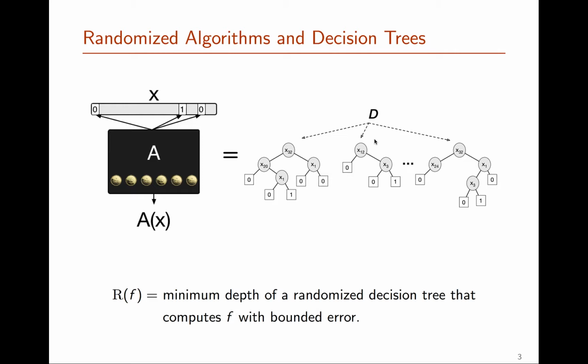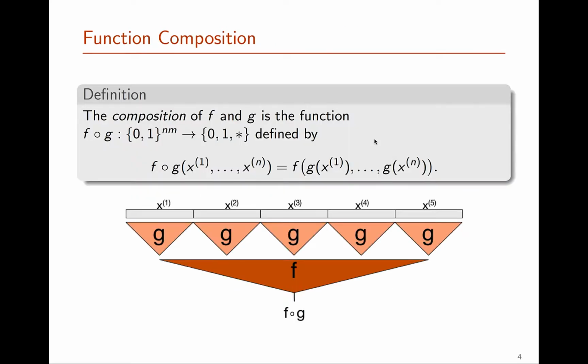So once we have this measure R of f, there are many basic questions we can ask about it. And one of the most basic questions we can ask is how does this complexity measure behave when we apply basic operators on the functions? For example, we can ask what happens to query complexity when we take the composition of functions. Here, the composition of functions f and g is just the value of f when each of its inputs is actually the output of g on some different inputs.